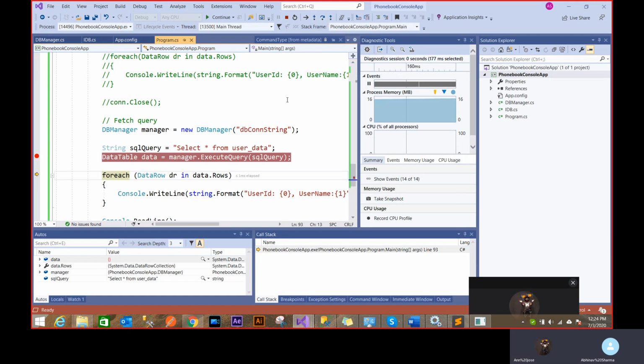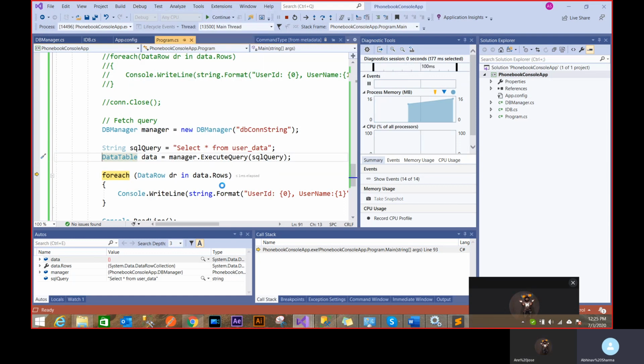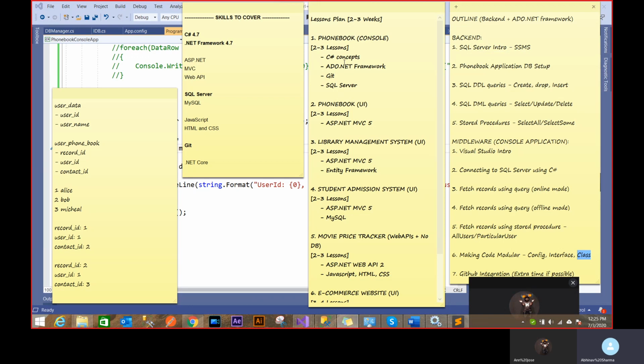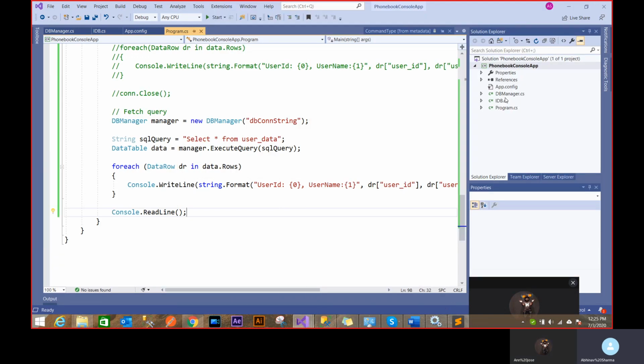So usually companies use interfaces like this. This is the way by which I write very modular code. You see, in our next applications, we won't be recreating this whole code. I'll be showing you a class library approach, and we'll get this DLL out, and we will use these functions again and again everywhere.